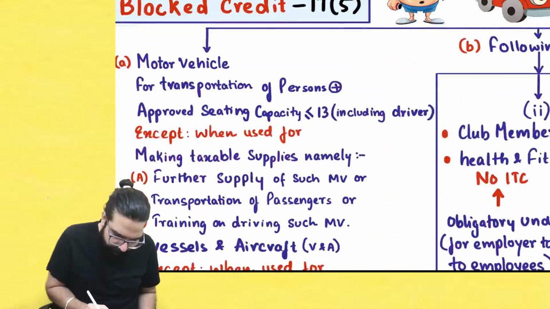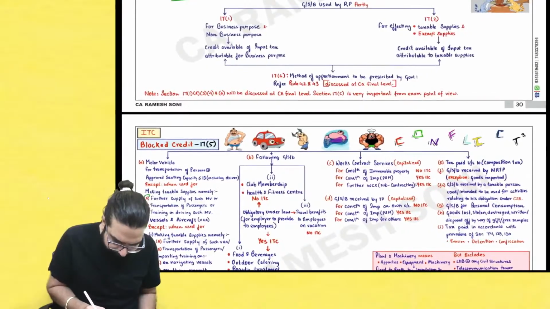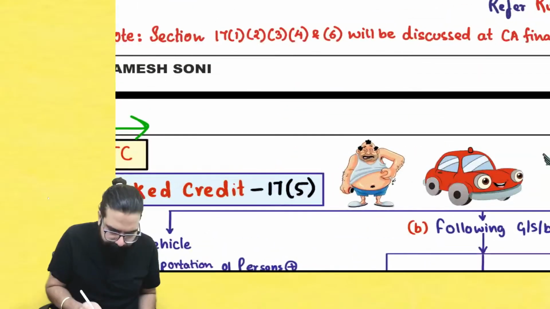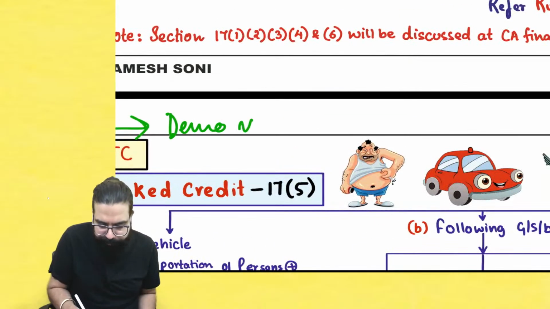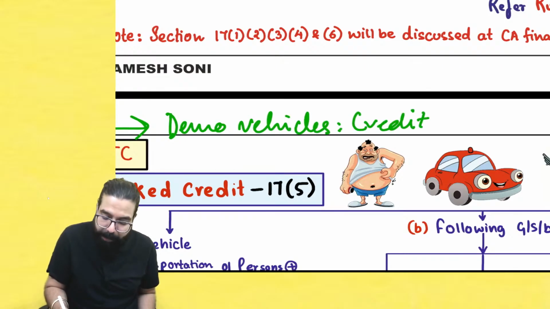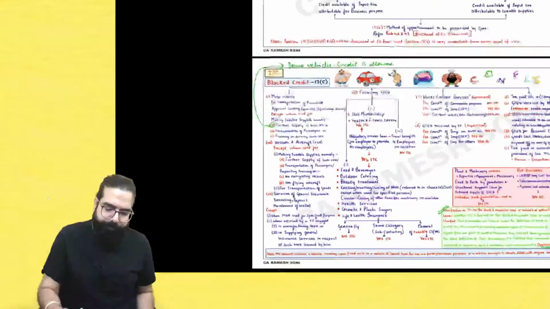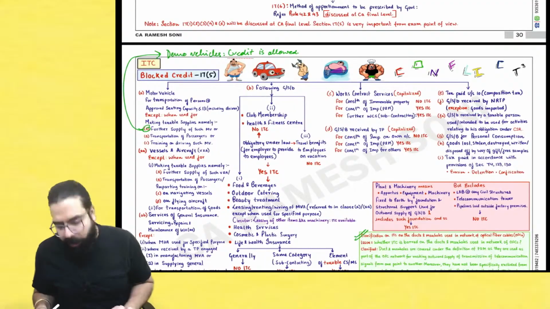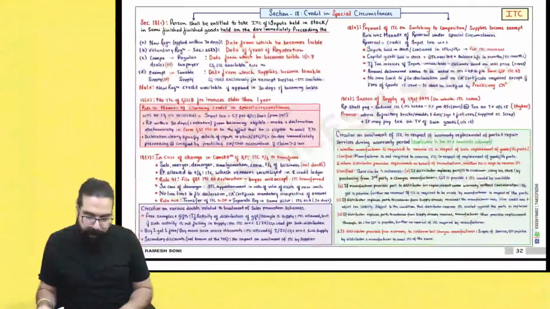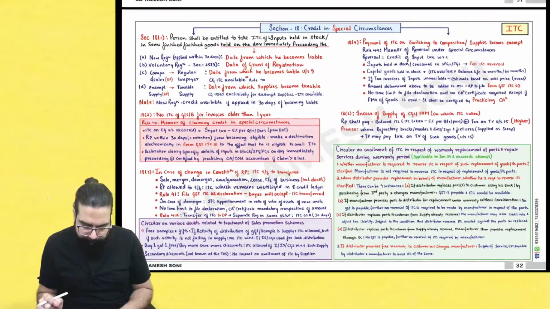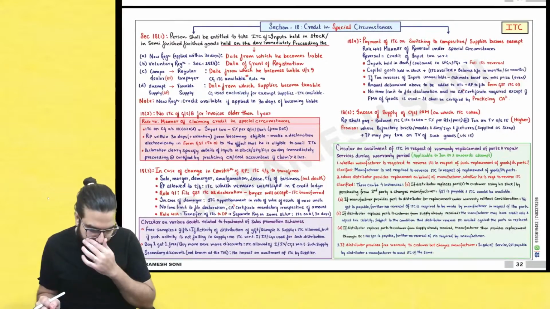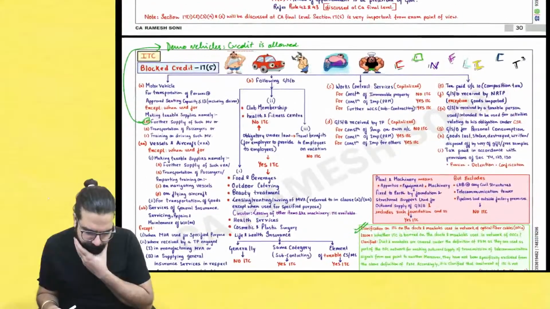Now here, you can write and keep for this A point: demo vehicles, credit is allowed. I believe this is an important point from exam point of view. Demo vehicles, the credit is allowed. Done, sir. This point is clear. Section number 18, nothing, not required. Okay.